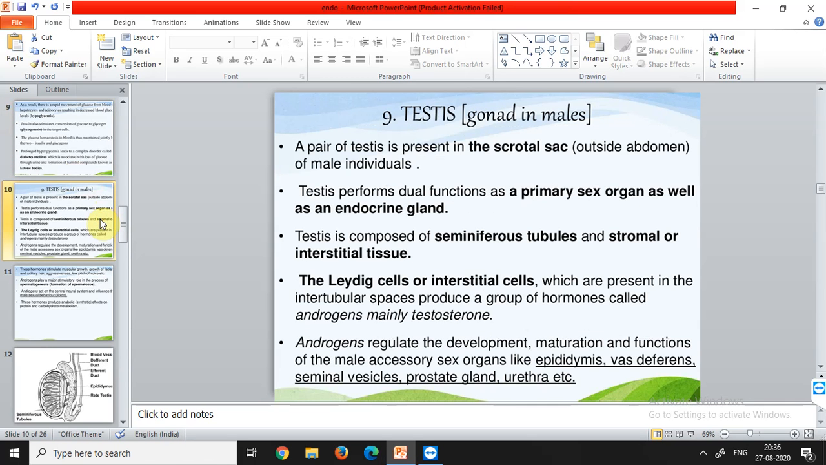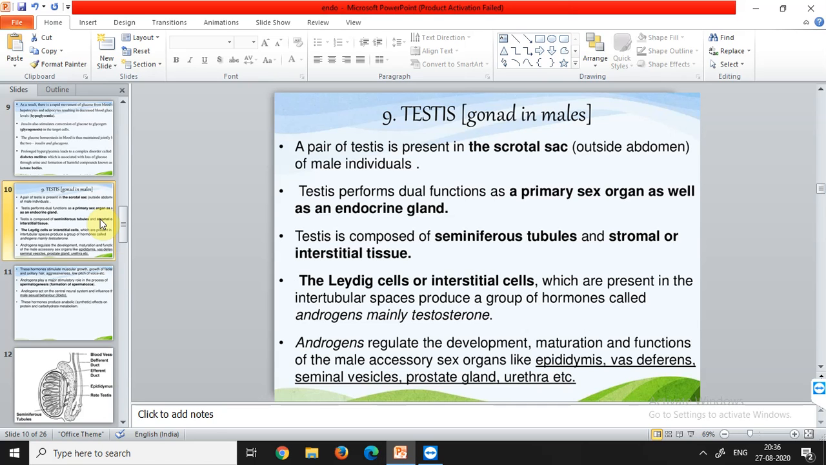Now the gonads. So testes and ovaries are the two types of gonads. Testes are present in males and ovaries in females. A pair of testes is present in the scrotal sac, which is outside the abdomen of male individuals. Testes perform dual functions, as a primary sex organ as well as an endocrine gland. Dual function means they provide their function in two places.